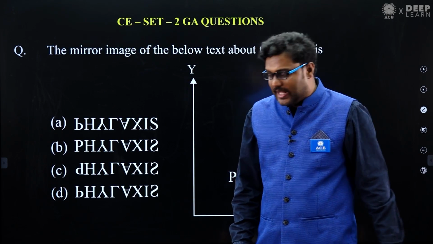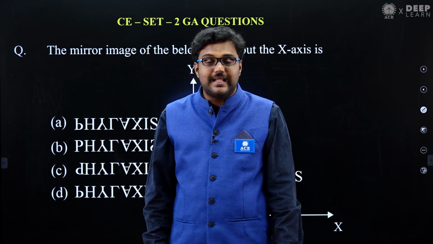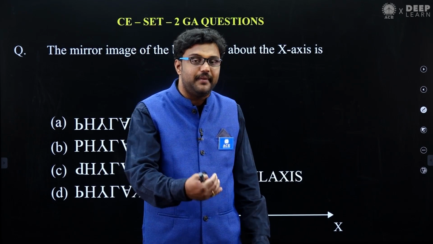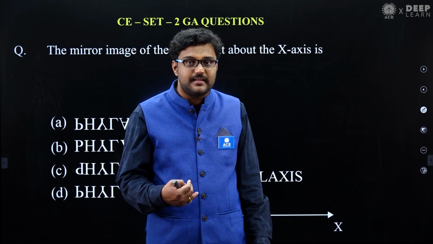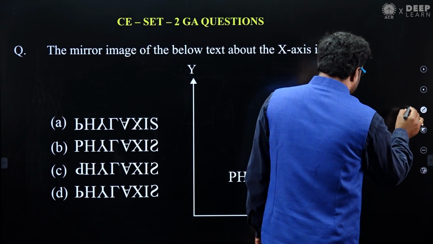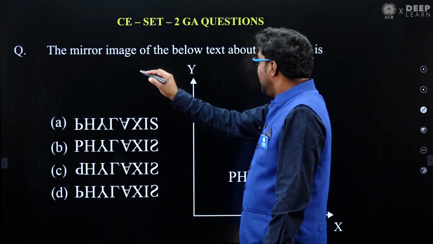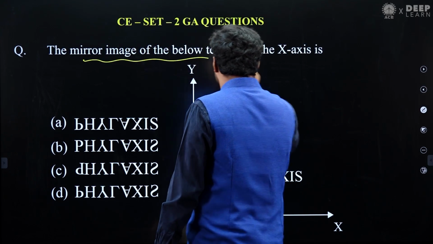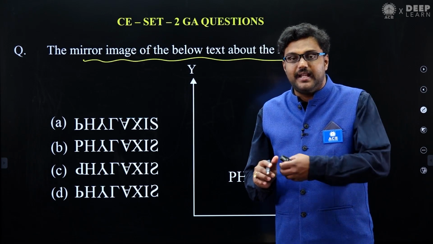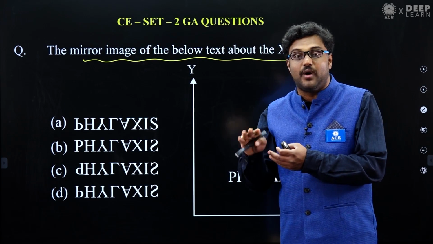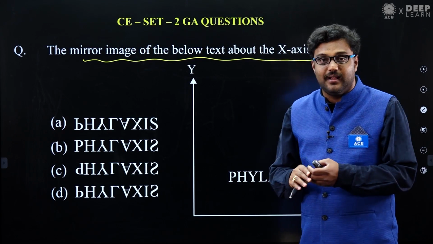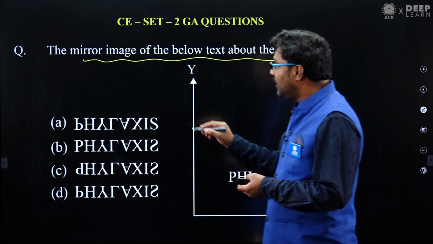So let's say this is the last question in this set. They're asking regarding mirror image and water image. You just go through our deep learn videos or maybe the online class. You can just find one important point: mirror image about the x-axis. When the mirror is placed at top or bottom, it acts like a water image. This is actually a water image.